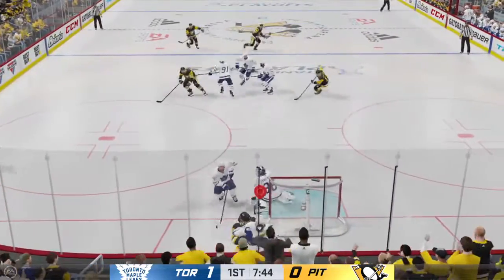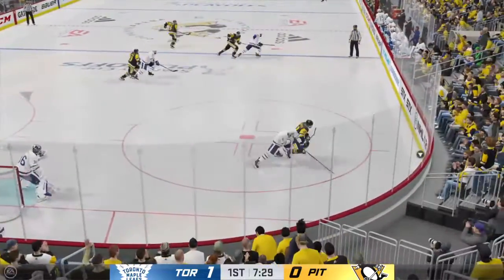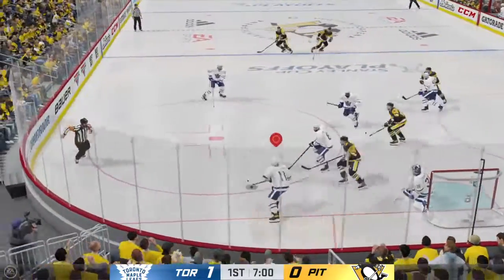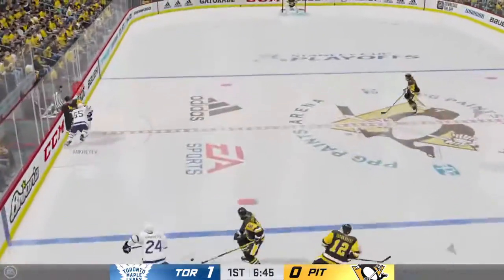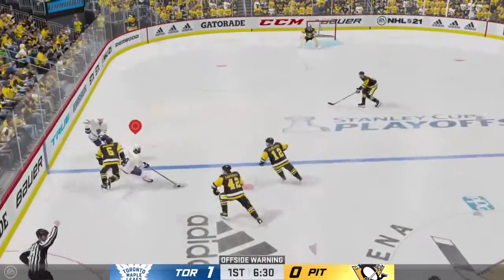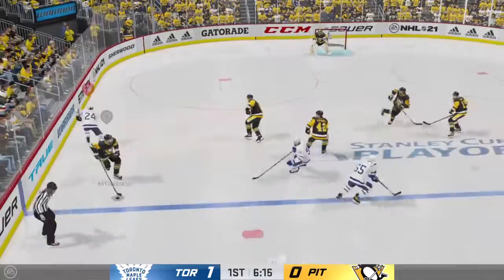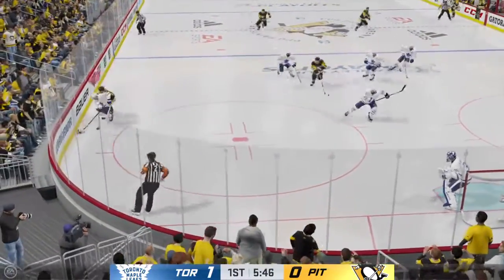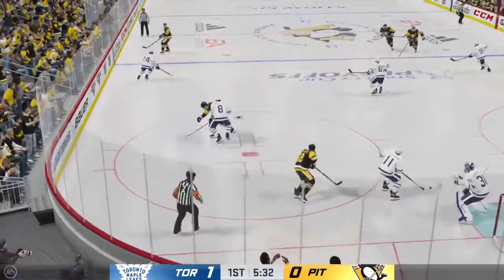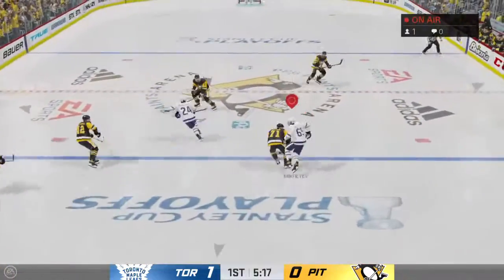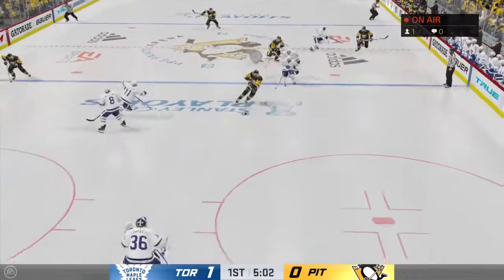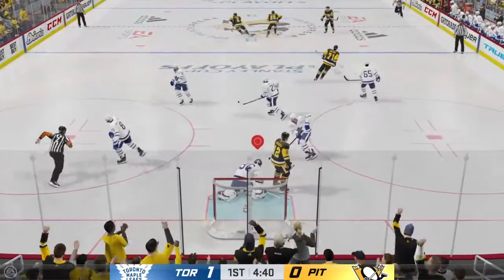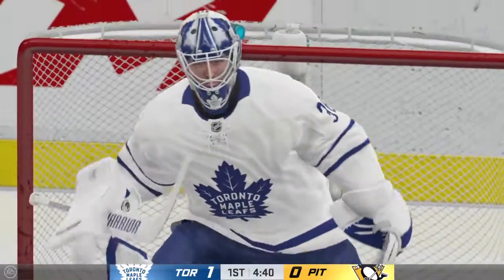Rebound, Kapanen. They got a stick on him to keep it out. Here's Jake Muzzin, a great play. Another shot. That deflects just wide. Leafs have possession. 7 minutes to go in the period. Mikheyev up the boards. Simmons is there, and he circles back and brings it in. Gave it away to Aston-Reese. Here's Zach Aston-Reese. Liljegren getting on him and steals it back for the Leafs. Muzzin to Simmons. Back over. Mikheyev is there, and here come the Penguins back in again. That center pass. Aston-Reese stopped by Campbell, holding on with 4:40 to go here in the first period.